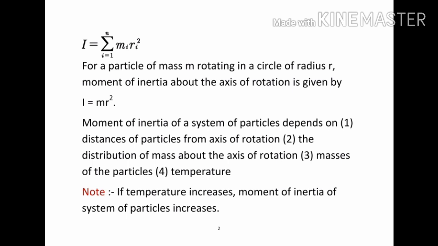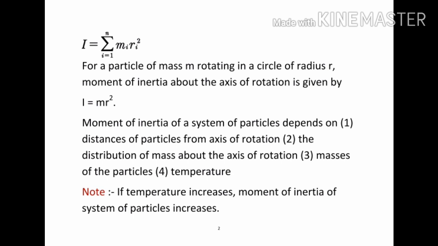For a particle of mass m rotating in a circle of radius r, its moment of inertia about the axis of rotation is I equals m r squared.